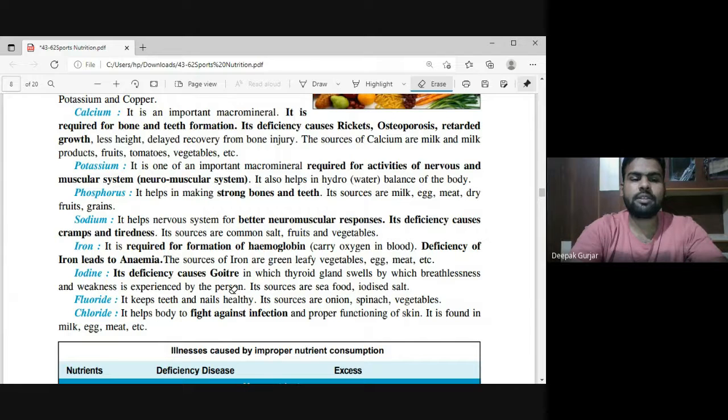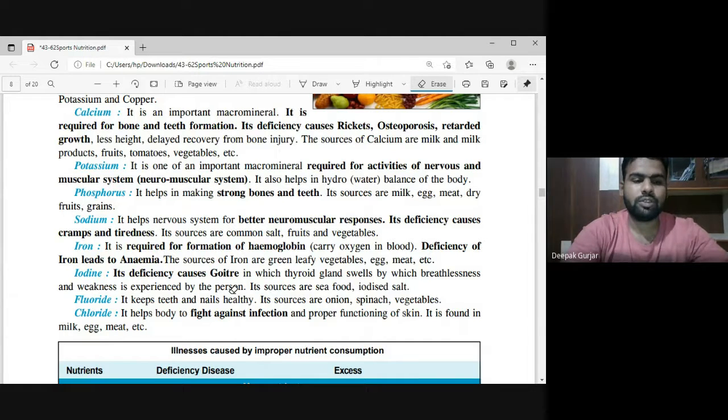Iron. It is required for the formation of hemoglobin. It carries oxygen in blood. Deficiency of iron leads to anemia. What is anemia? Anemia is a problem of blood. In sickle cell anemia, the red blood cell takes the shape of a sickle, like a dhanata in Hindi. So it takes a sickle shape and is not able to carry iron, that is hemoglobin, and there is a deficiency. So those people must go for green leafy vegetables like spinach, egg, meat, etc. These are very important if someone has a deficiency of the mineral iron.